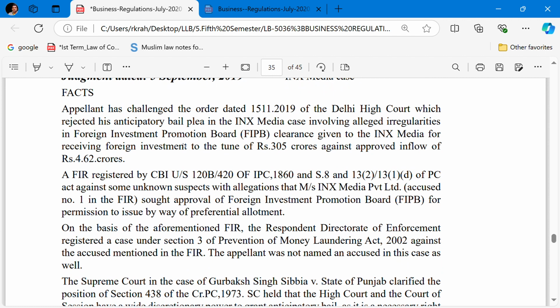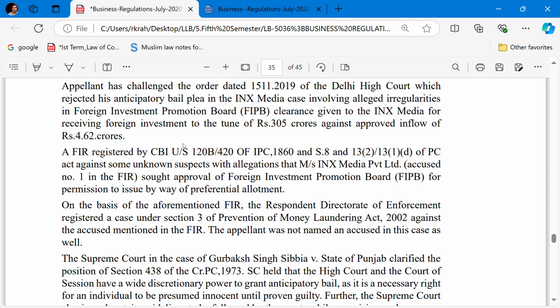On the basis of the aforesaid FIR, the respondent Directorate of Enforcement registered a case under Section 3 of the PMLA against the accused mentioned in the FIR. The appellant was not named as an accused in this case as well.